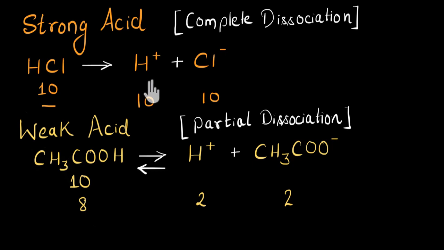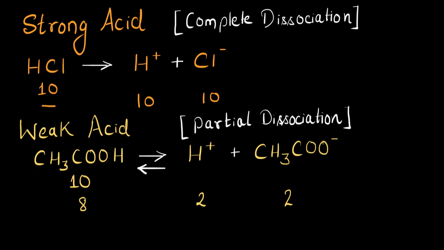Because see, the human body tries to maintain the acidity of the body, or the concentration of H+ ions in the body. And whenever it comes in contact with even a small amount of strong acid, it could increase the concentration of H+ ions in the body, and therefore it can harm the human body. That's why we suggest, be very careful around strong acids. Later on, we will study how to dilute these strong acids and use them safely. But for now, let's look at some examples of strong acids and weak acids.